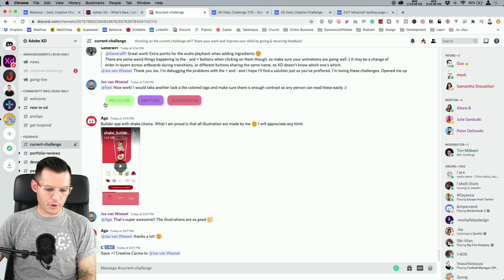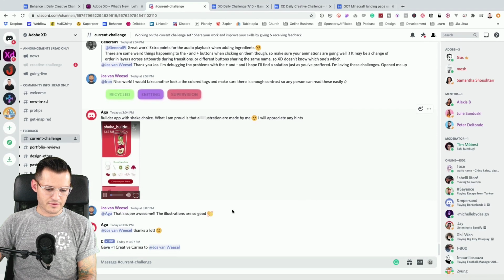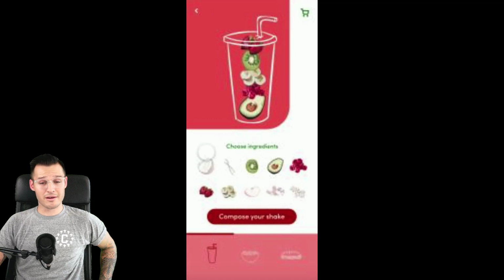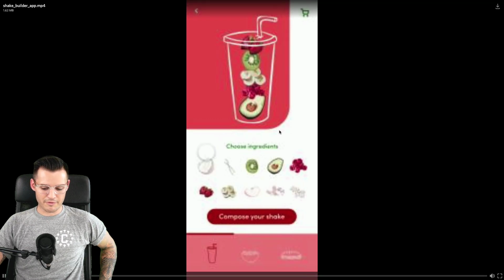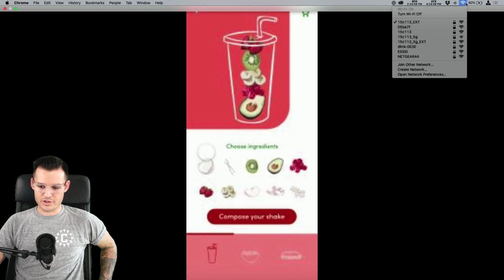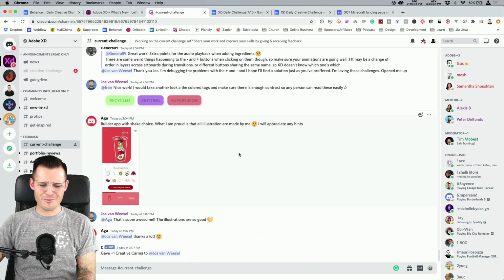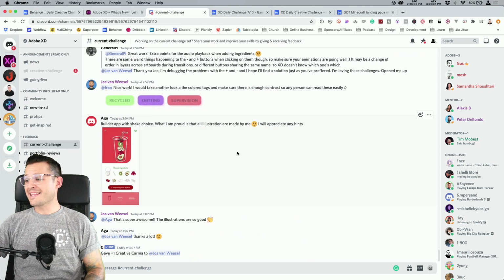Let's look. Here's a burger builder from Aga that has a milkshake choice. We moved away from the burger. We went a little healthier. We went to the smoothie. But for some reason, again, my internet is just dying and I cannot load this one. I'm so sorry. I want to see it so badly too. It's really, really good. Well, that's it for the day.